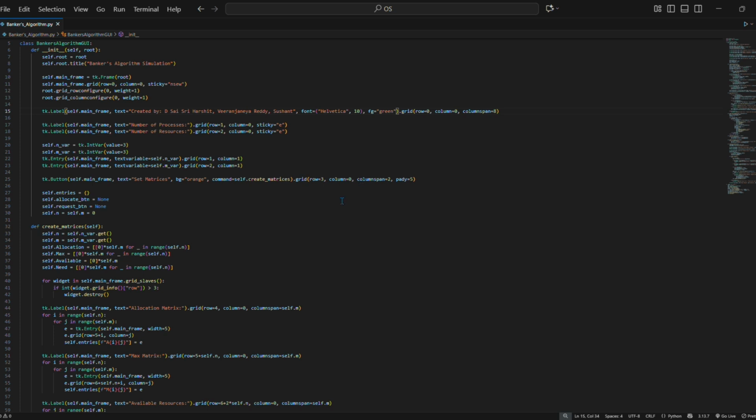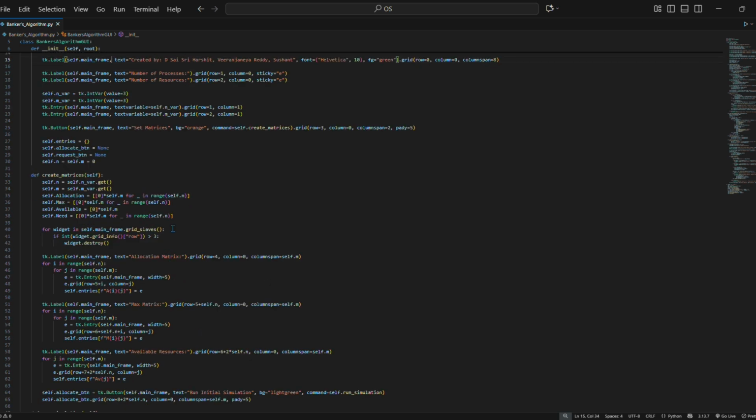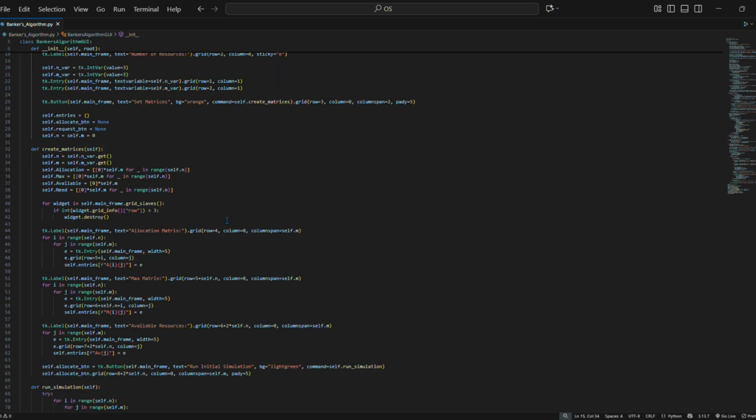These are the GUI steps we followed, and we also created some functions called create matrix, in which the matrix is created for allocation, max, availability and need, four things which are required for achieving or avoiding the deadlock condition.